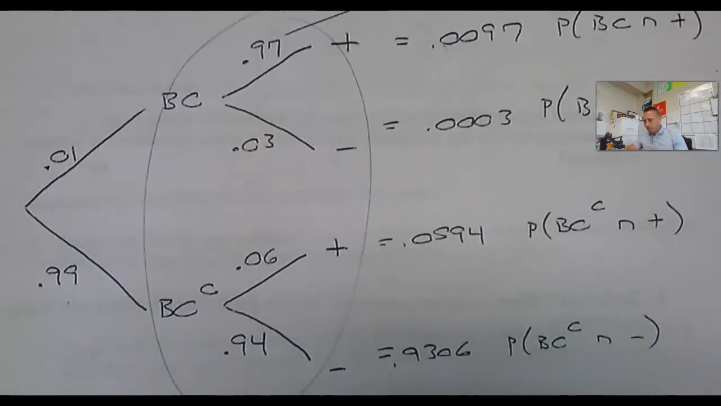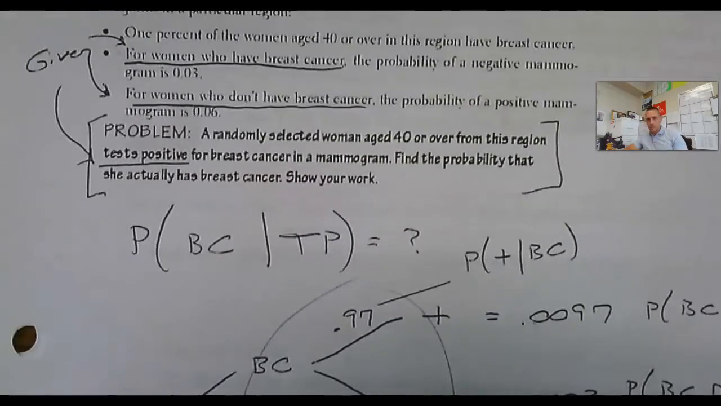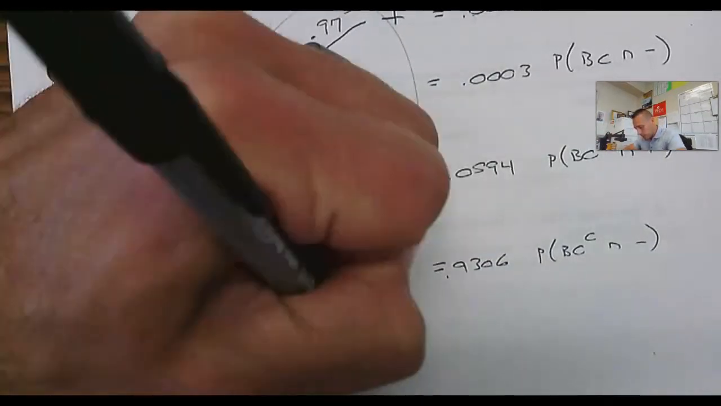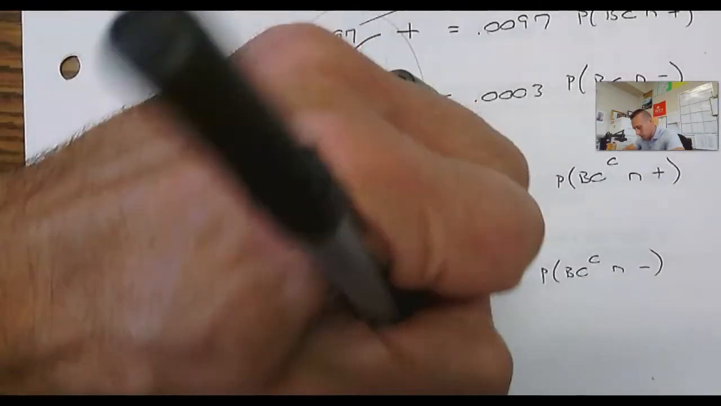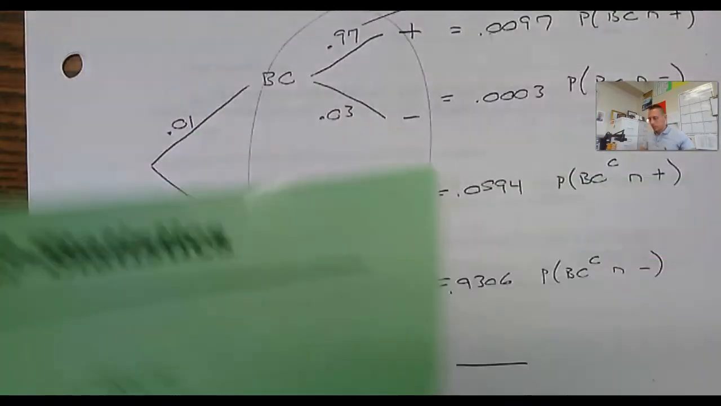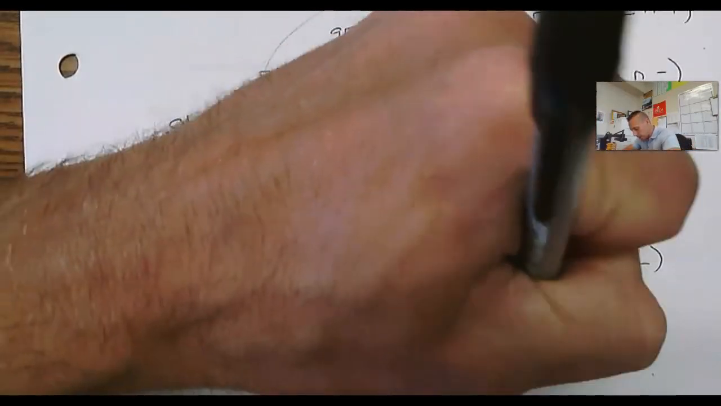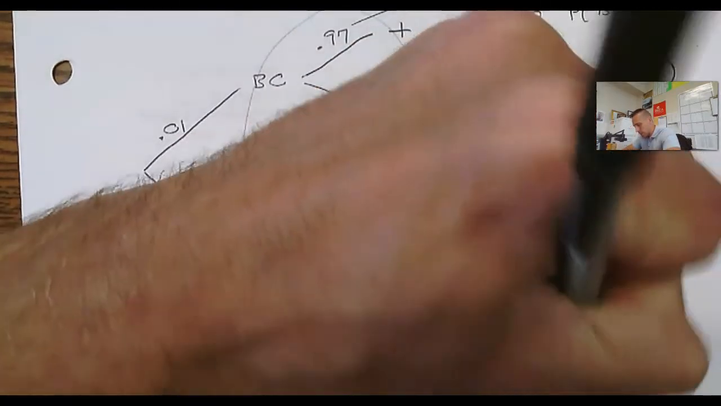Okay. So now how am I going to use this tree diagram to help me answer this question? That's what I'm trying to do. So I'm going to take this, the probability of breast cancer given test positive. Instead of TP, I use positive and negative, so I'm just going to switch it. Now I'm going to go to my green sheet and think about this formula here. So this would be the probability that they have breast cancer and they test positive divided by the probability they test positive.